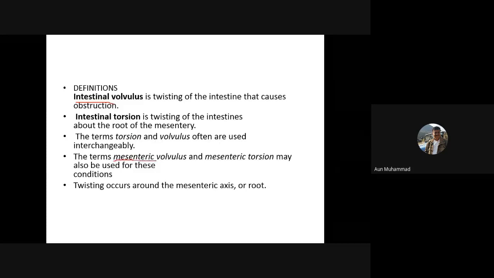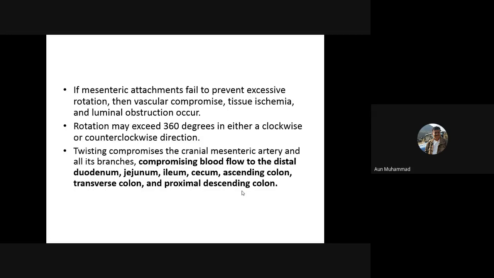So sometimes this condition is also called mesenteric volvulus or mesenteric torsion when the mesentery is involved. So usually the direction is that when the twisting occurs, it always occurs towards the mesenteric axis or towards the root of the mesentery. So these are the consequences we have developed, and the patient will have vascular compromise, it will result in tissue ischemia because of the loss of the blood circulation, and ultimately because of the twisting and torsion of the intestine, you cannot expect the flow of the ingesta, and it will lead to luminal obstruction.